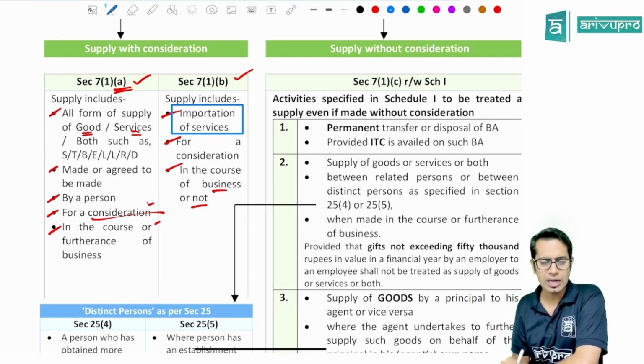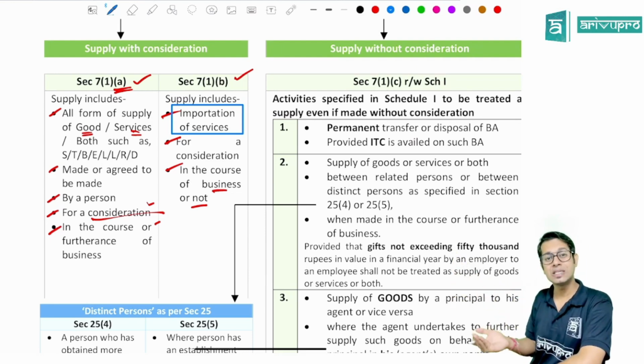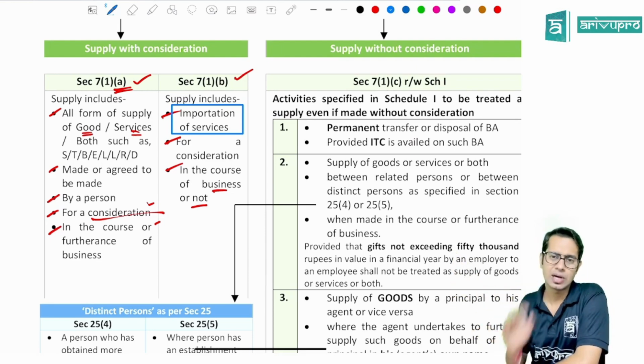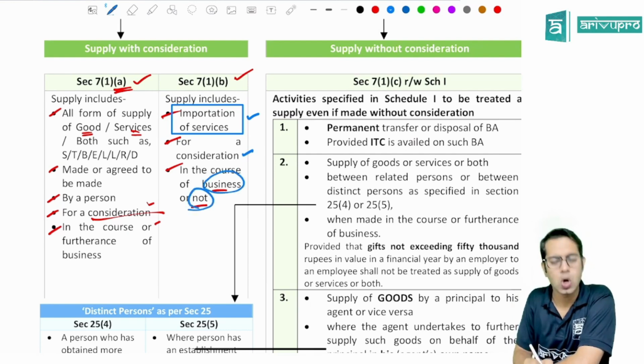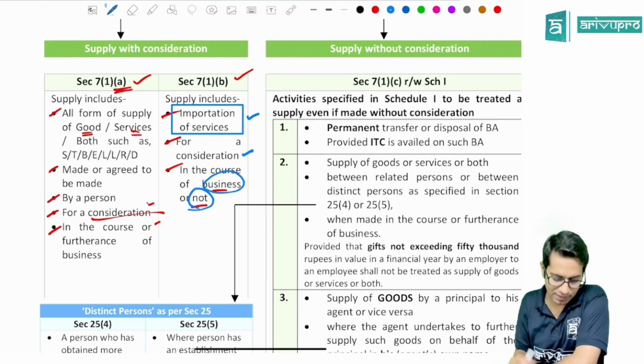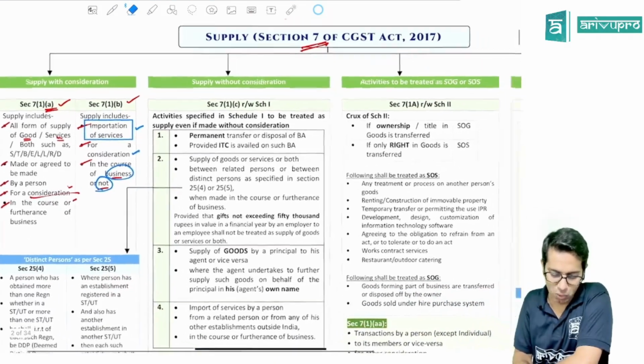So if for a particular transaction the supplier is outside India, the recipient is in India, and the place of supply also is in India, then that particular transaction will be treated as importation of services. And if you are importing any services for a consideration, whether it is imported for business purpose or not, it will always be treated as supply. Okay, sir.